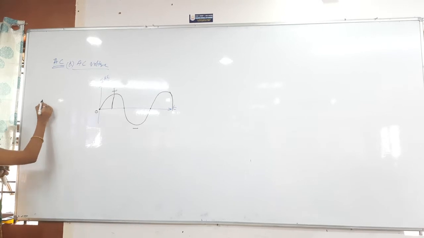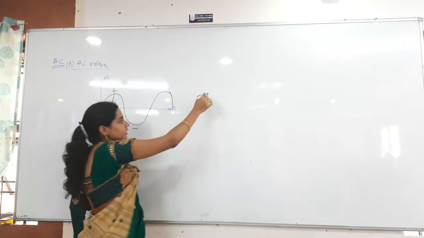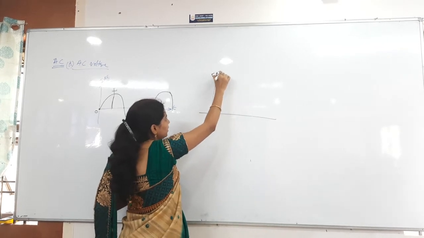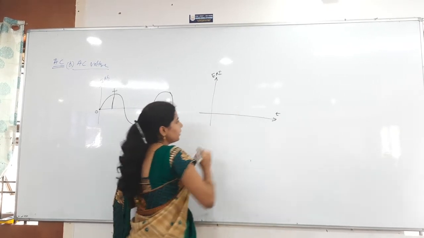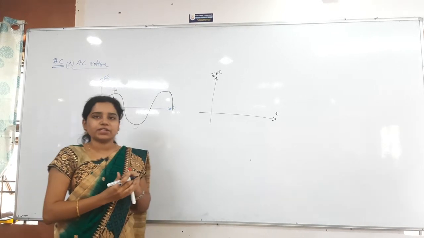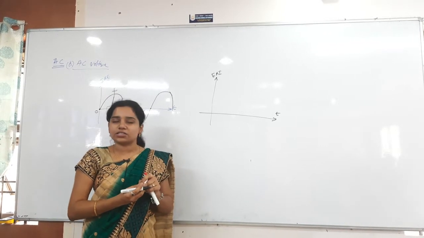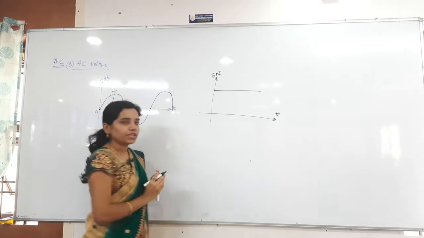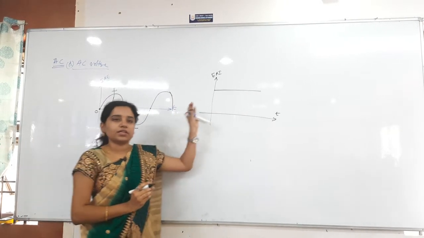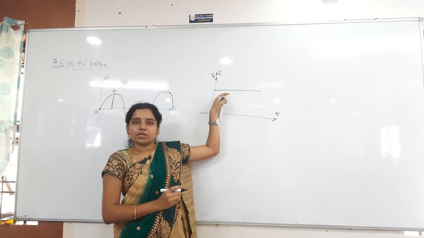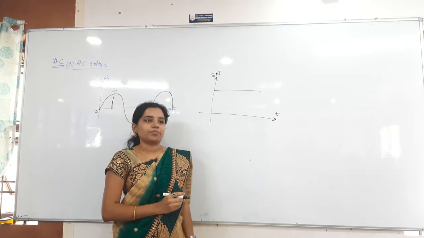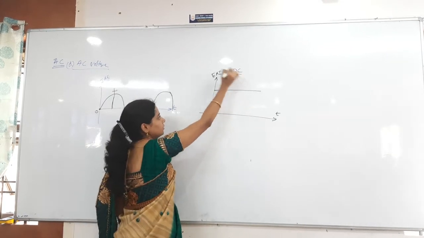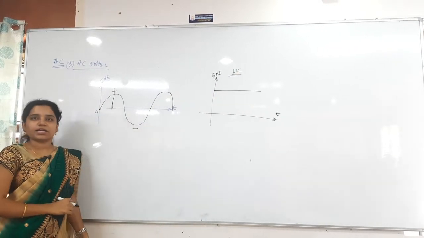First of all, I will briefly discuss DC, direct current also. This is voltage or current and this is time. Direct current does not change with respect to time. If I take one value of voltage, it stays as it is, with no change. It is neither increasing nor decreasing, it stays constant with respect to time. So this is about DC, direct current or DC voltage.